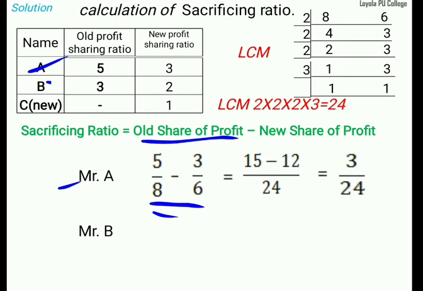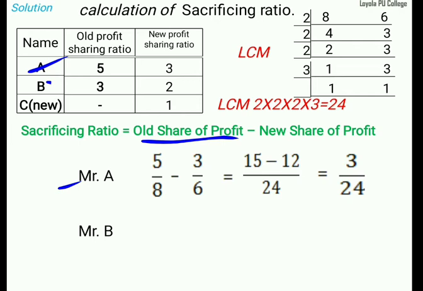This is the sacrifice ratio of Mr. A, 3 divided by 24. This is our first partner. Clear? Same type, you should find out Mr. B also. For this is a 6 marks question. We should find out the sacrifice ratio of the 2 partners. 2 partners means only for the old partners.